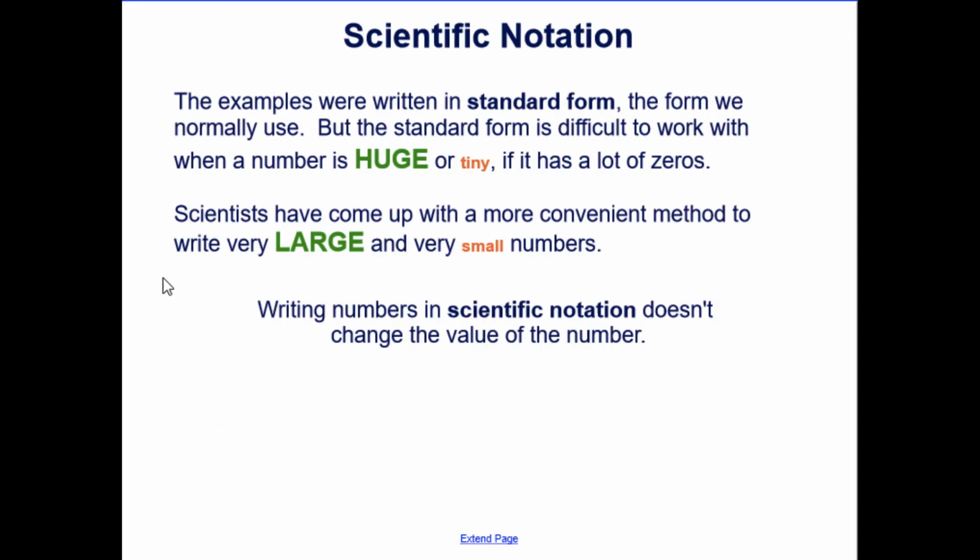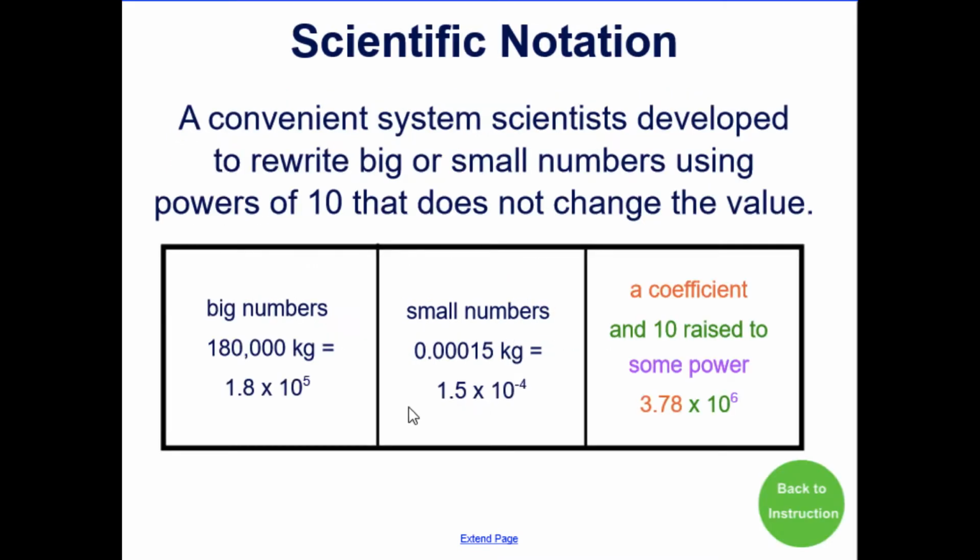But this standard form is difficult to work with when a number is huge or tiny, if it has a lot of zeros. So scientists have come up with a more convenient method to write very, very large and very, very small numbers. So this is called scientific notation, and it doesn't change the value of a number.